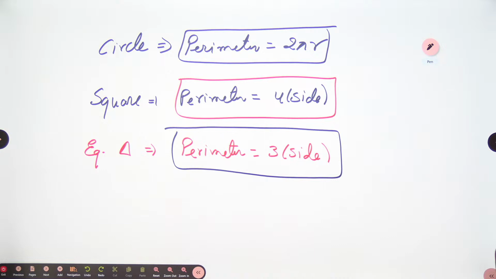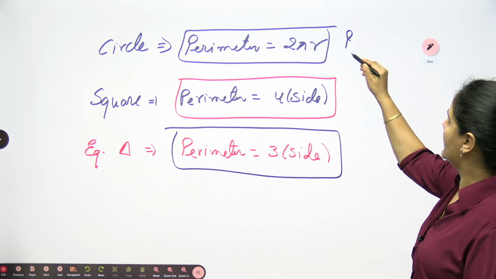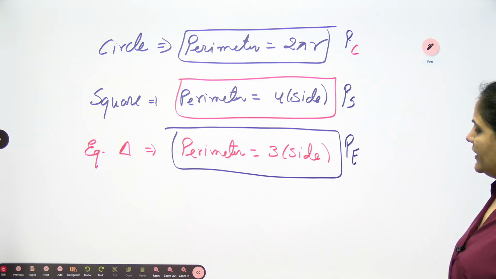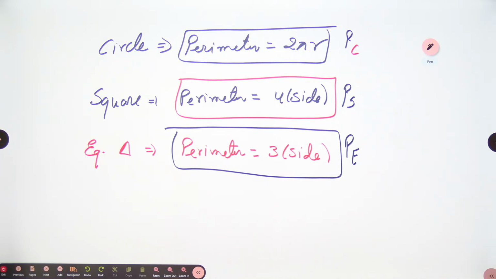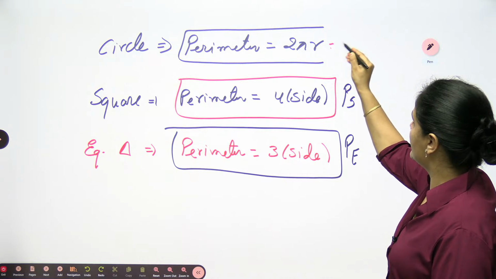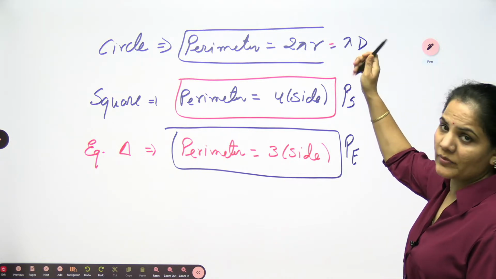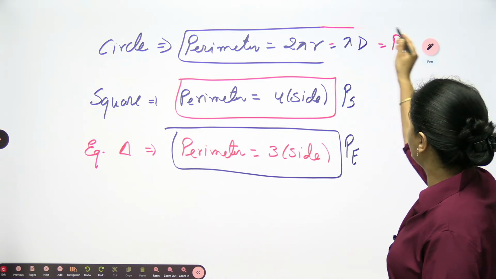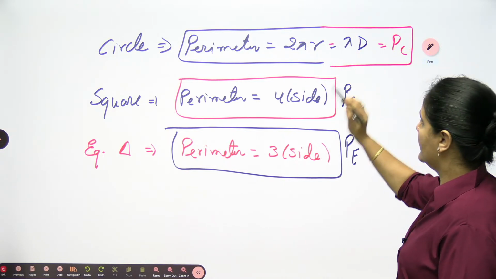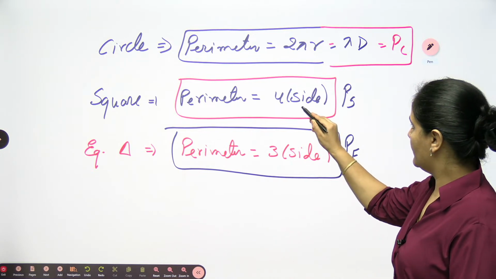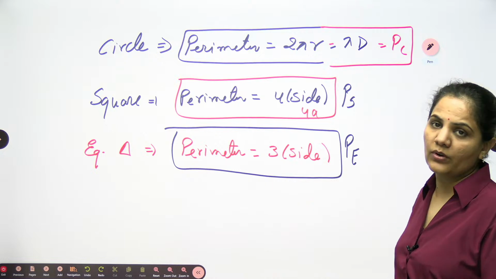I will consider the perimeter of a circle, the perimeter of a square, and the perimeter of an equilateral triangle. So 2 pi r we are having. If you want, you can write this as pi into d also, in terms of the diameter, since 2r is the diameter only. PC is the perimeter of the circle. For the square, 4 into side. Side you can mark as a also, so if you wish, you can write this as 4a.